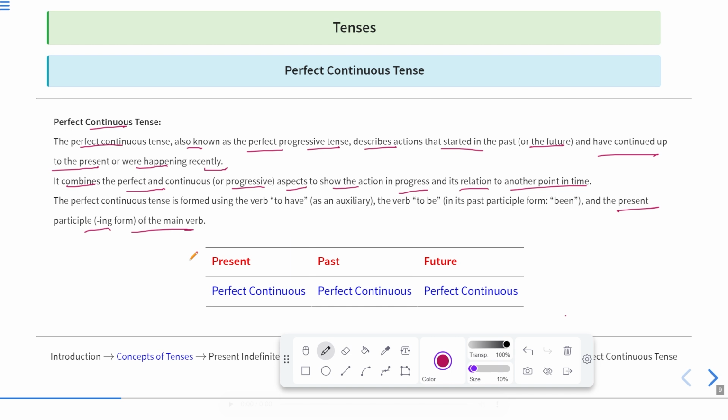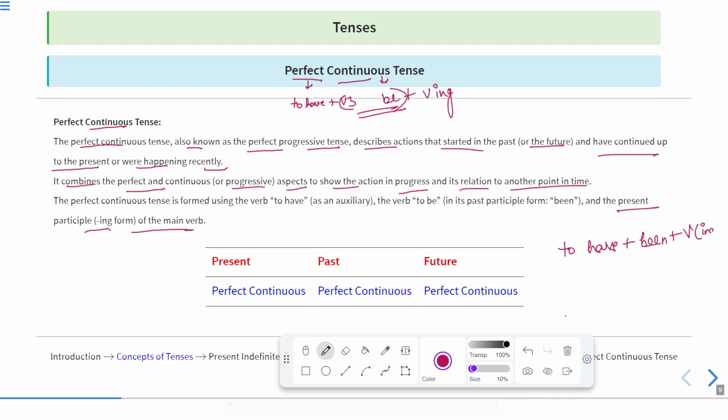Also, the basic requirement of any perfect continuous tense is the to have form. Now here we are combining two tenses. So for perfect we need to have to have, okay, and the verb third form. But in continuous we need to have be plus verb with ing. So these are the two requirements of two different tenses which we are combining in this part. Therefore, this verb third and be will be combined. It means we'll have the structure of to have form, then been, and then verb with ing.